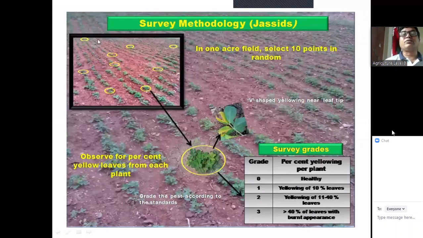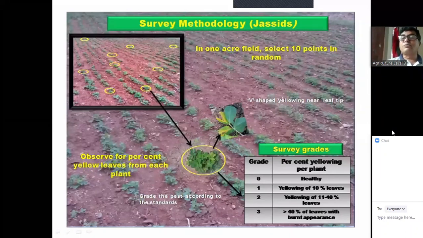Then grading. So spots are selected and data have been collected for each plant based on the yellowing, and then you put it to the standard value. Grade, survey grade. 0% yellowing per plant. How many percent? How many plants? How many percentage of a plant?